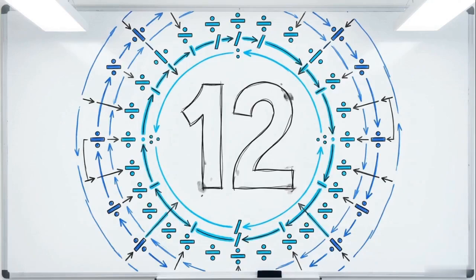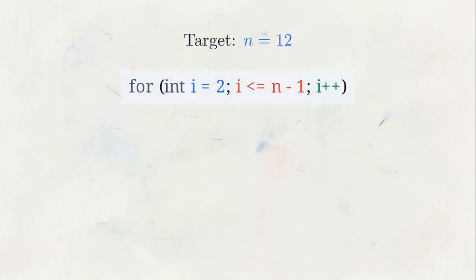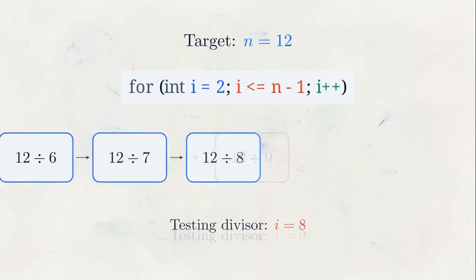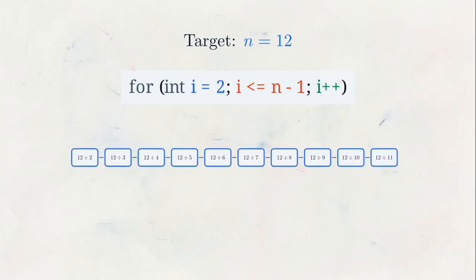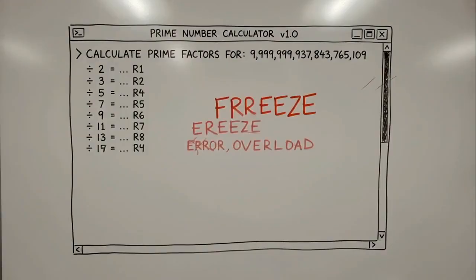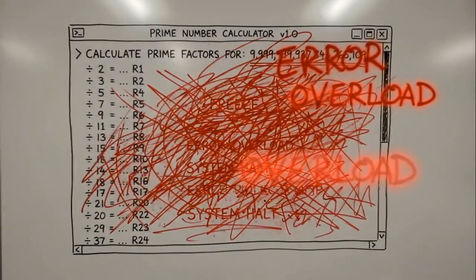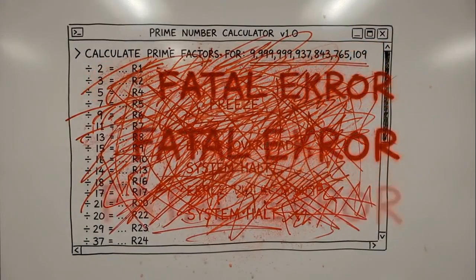Let's test this architecture against a mathematical challenge, determining if a number is prime by checking its divisibility between 2 and n-1. This standard for loop illustrates a naive approach. To test the number 12, it iterates sequentially, dividing by every integer from 2 up to 11. This requires n-2 distinct operations. Scanning millions of numbers sequentially like this creates an enormous system-slowing processing bottleneck.